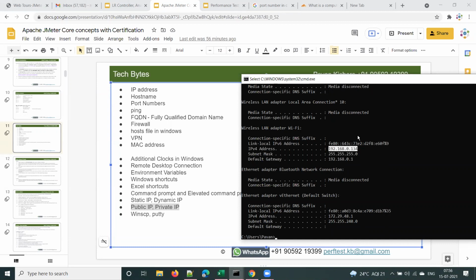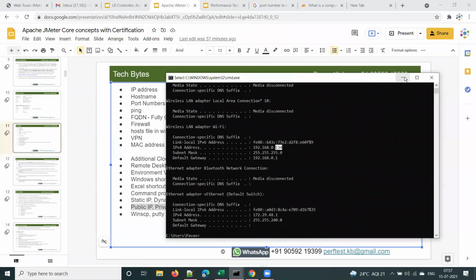If you have multiple computers connected to your network, the first three places will be the same, but the last number changes for each machine. I have one machine with 134, and my office laptop shows 143 or 142. Please remember that this is the private IP address. We'll discuss private IP and public IP.